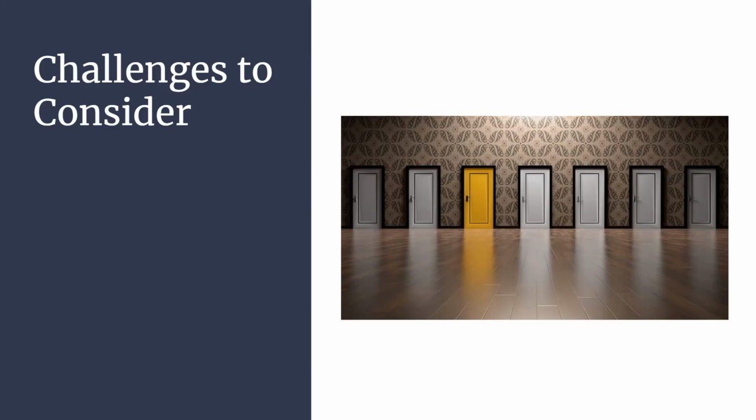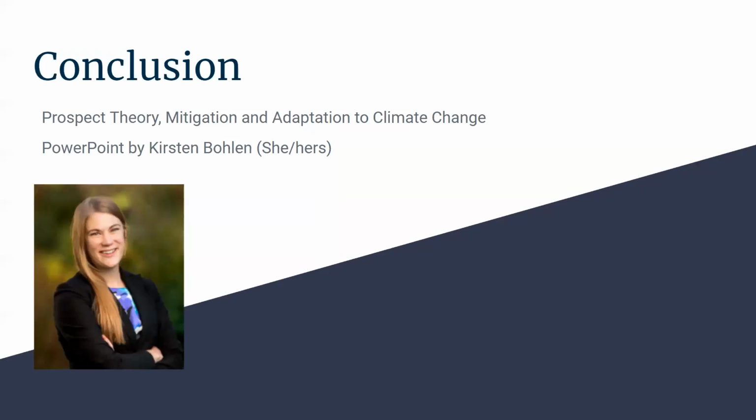The author candidly brings up that this is a challenge in regard to empirical evidence for applying prospect theory to climate mitigation strategies: depending on someone's reference point, that will drastically change how they show up and engage with mitigation and adaptation strategies. I appreciate the author inviting us to consider that.